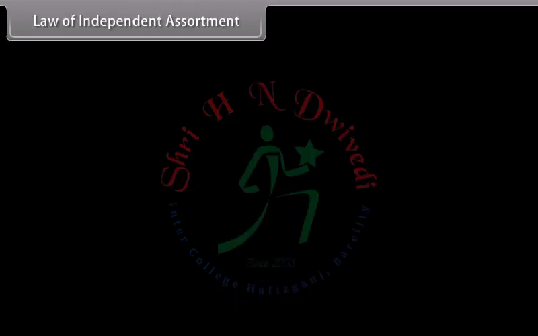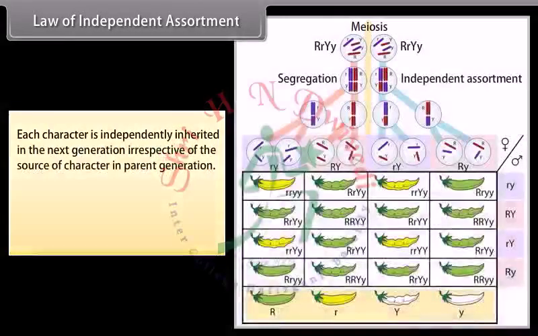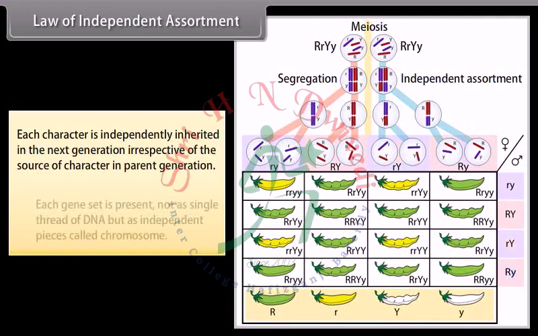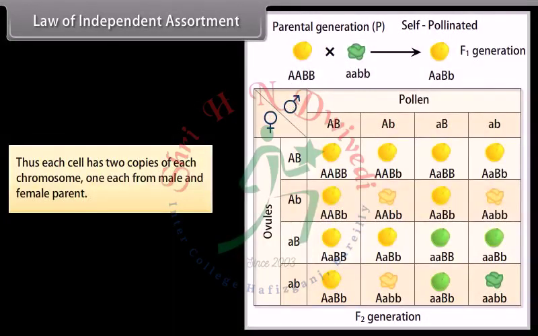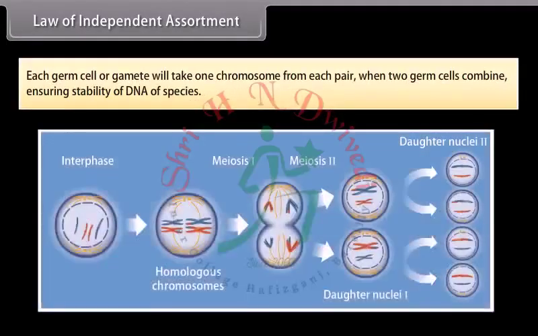Law of independent assortment. Each character is independently inherited in the next generation irrespective of the source of the character in the parent generation. Each gene set is present not as a single thread of DNA but as independent pieces called chromosomes. Thus each cell has two copies of each chromosome, one each from the male and female parent. Each germ cell or gamete will take one chromosome from each pair, and when two germ cells combine, this ensures the stability of the DNA of the species.